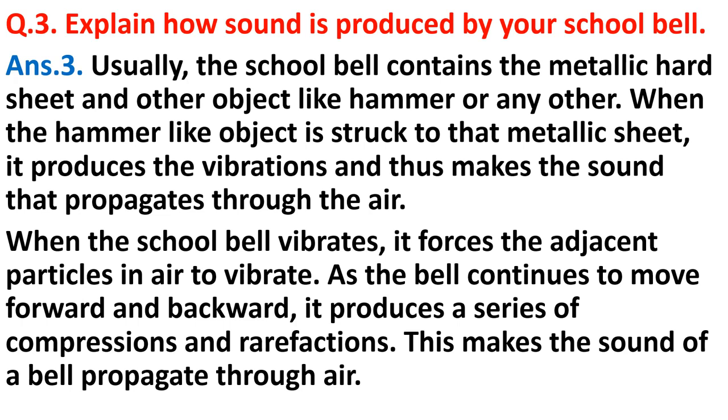When the hammer-like object strikes the metallic sheet, it produces vibrations and thus makes the sound that propagates through air. So when the school bell vibrates, it forces the adjacent particles in air to vibrate. As the bell continues moving forward and backward, it produces a series of compressions and rarefactions. And this makes the sound of a bell propagate through air.